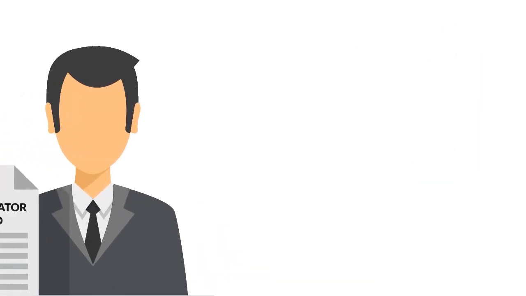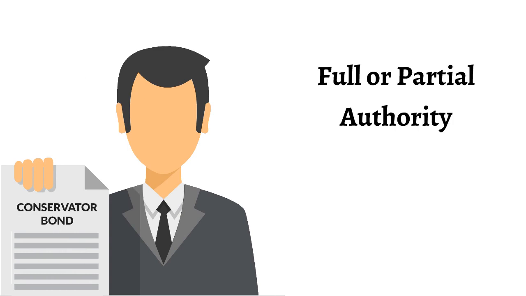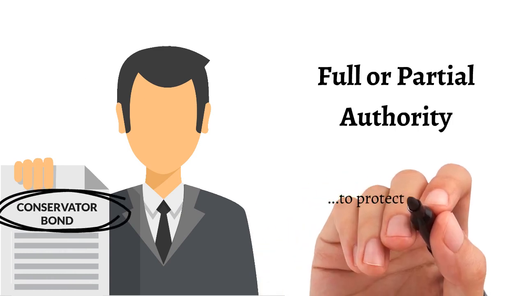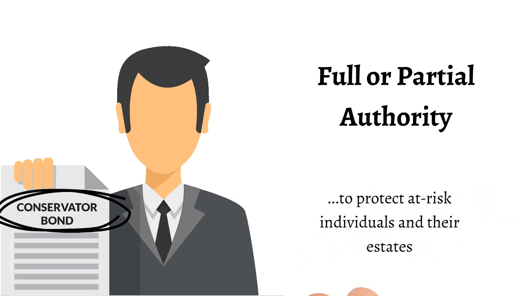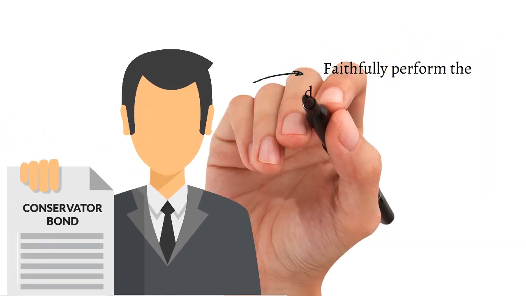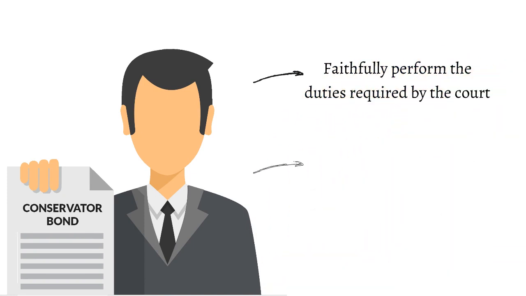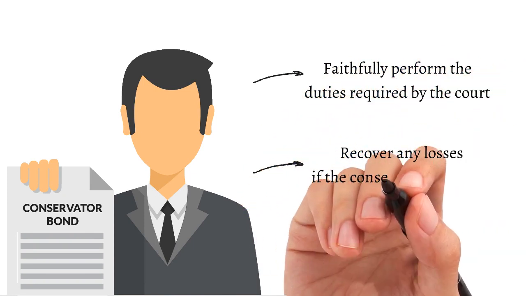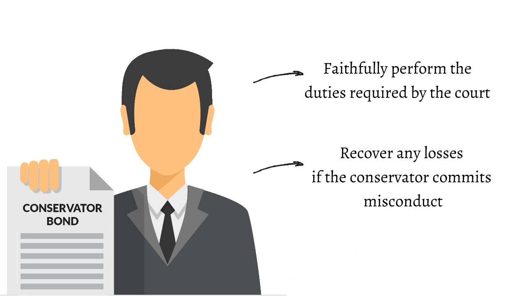Since conservators are given full or partial authority over someone, the court requires a conservatorship bond to protect at-risk individuals and their estates. This is to ensure that the conservator will faithfully perform the duties required by the court and to recover any losses if the conservator conducts misconduct.